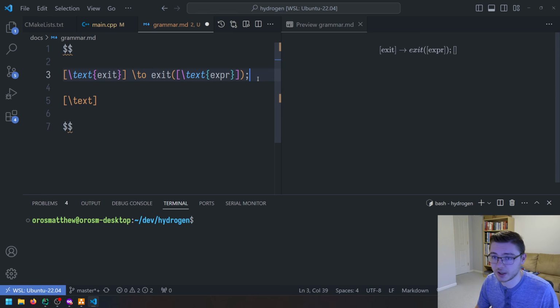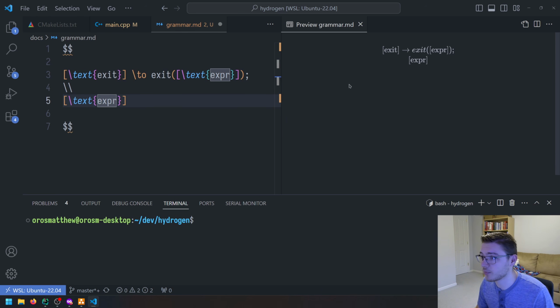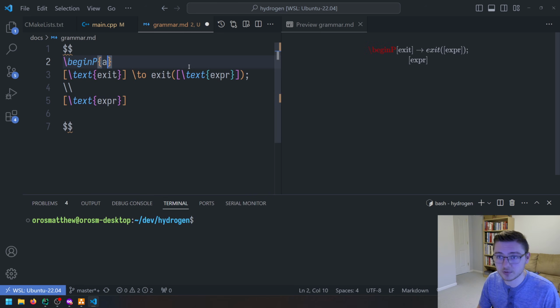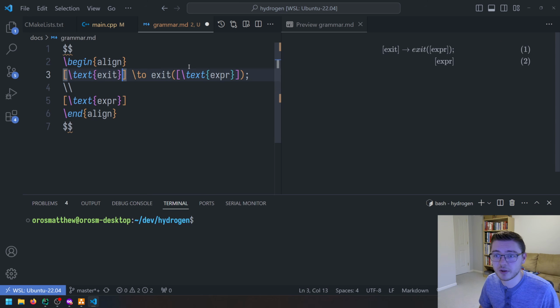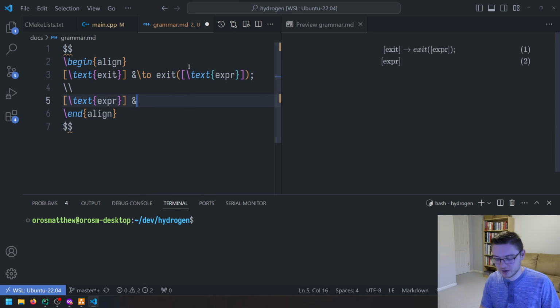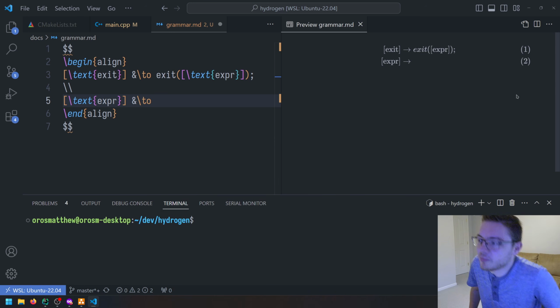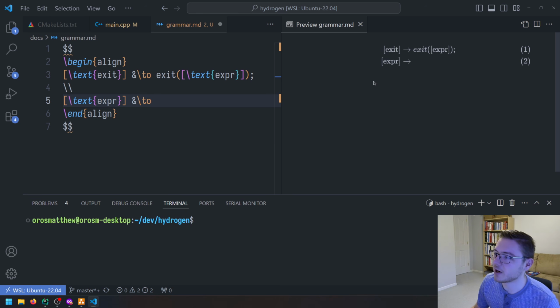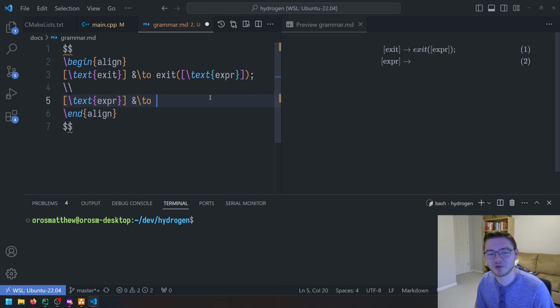And we need to put in a new line here. Maybe we'll just do that. And so we'll have text, and we will have an expression here. So this is our expression, and we'll go ahead and align this too. If you don't know what LaTeX is, it's just a way to format mathematical expressions, which looks a little ugly to write, I gotta be honest, but once you get used to it, you can create beautiful, nicely formatted mathematical expressions on the right. Not that I'm really a mathematician. I'm not even close. Okay, so we have our exit here, and then our expression.